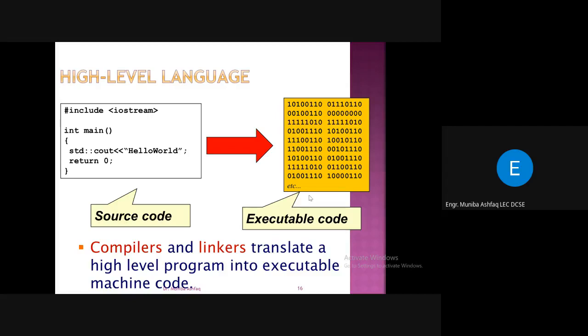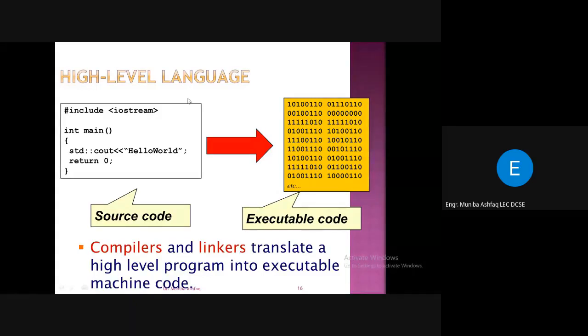It's an example of high-level languages. This is a sample from a C++ program. Here you have this code, and this is called the source code. This is more natural to us. Here we want to print hello world. So this is the source code, and the corresponding executable code will be in the form of ones and zeros.